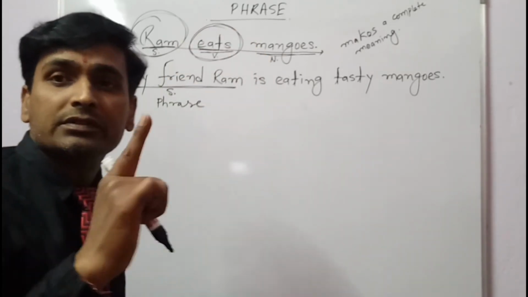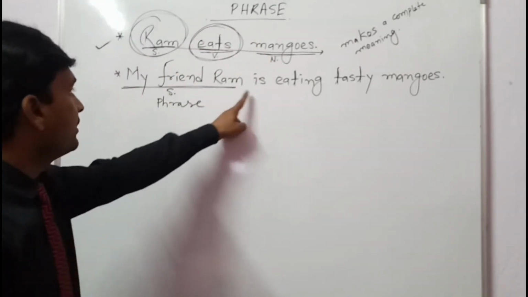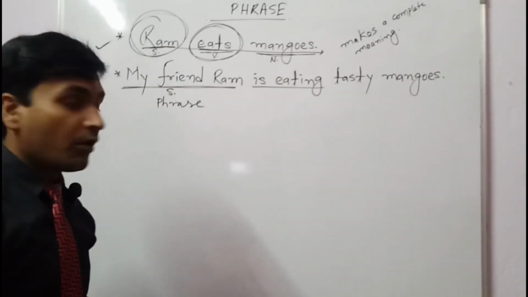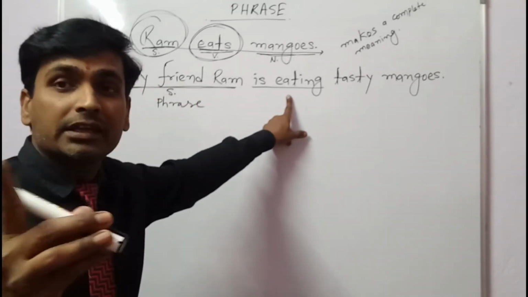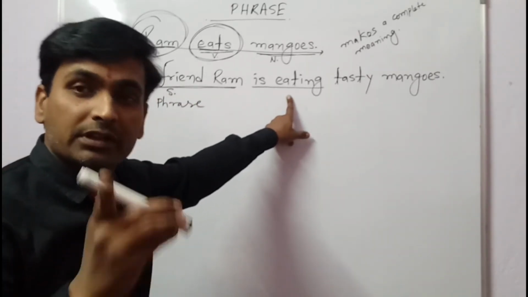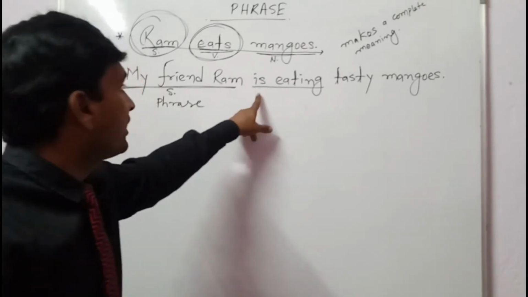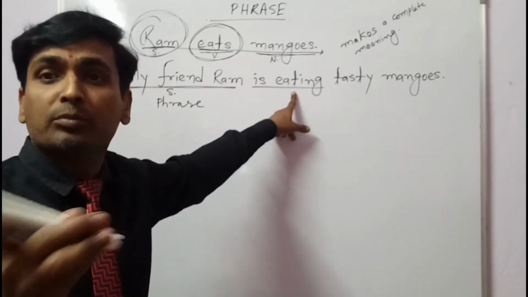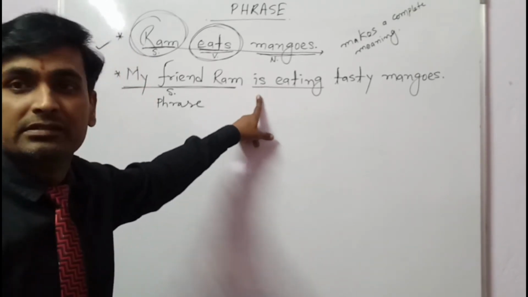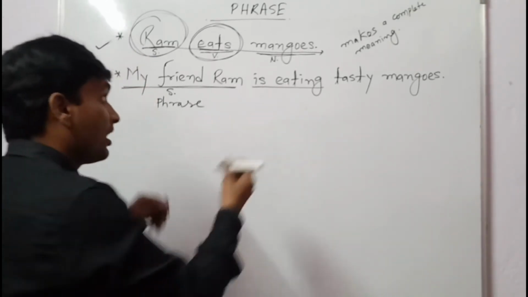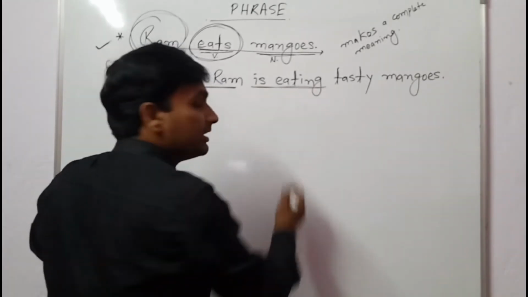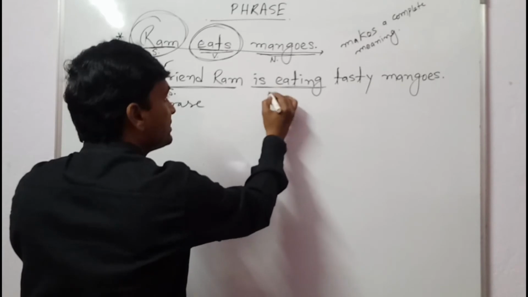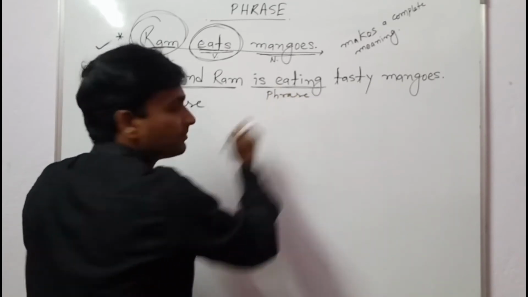Again, let's see in the first sentence, eats. Eats is a verb of single word. But here I have done is eating. This means what? Now in the second sentence, eat is not alone. With it there is one more verb, that is what? Is. So here now is eating is more than one word. This means is eating is a phrase.